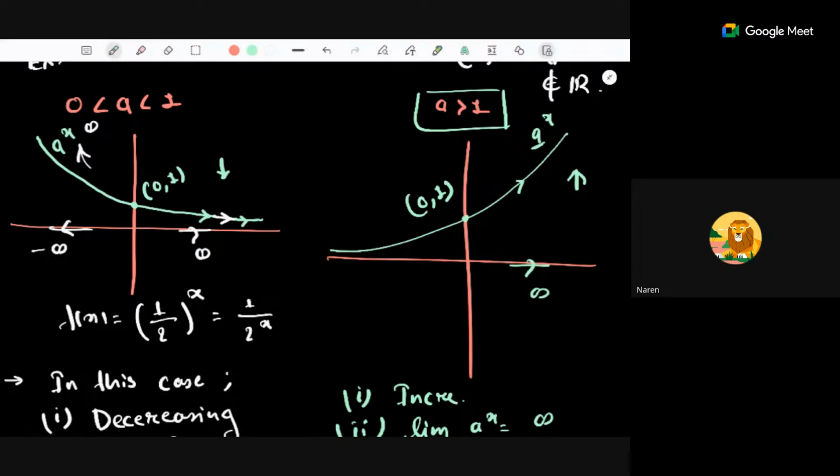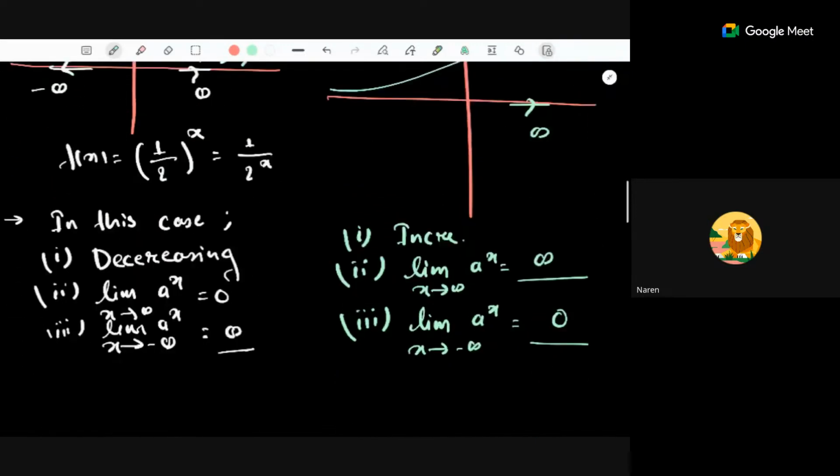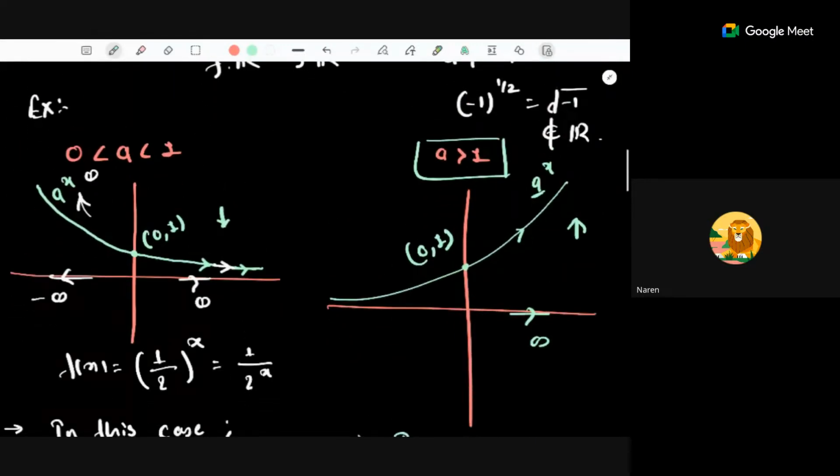So where is the question of 0 less than a less than 1 and a greater than 1? Minus x means 1 by x. So e to the power minus x is 1 by e to the power x. This thing we can do. But when we put minus x, for example a to the power minus x, and a is greater than 1,